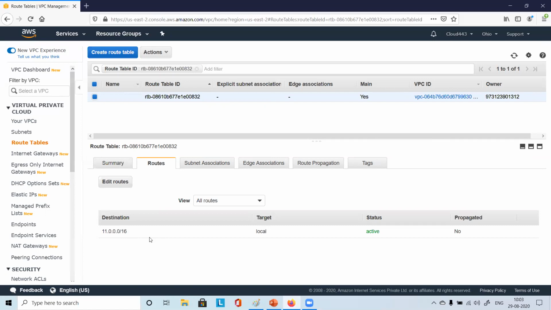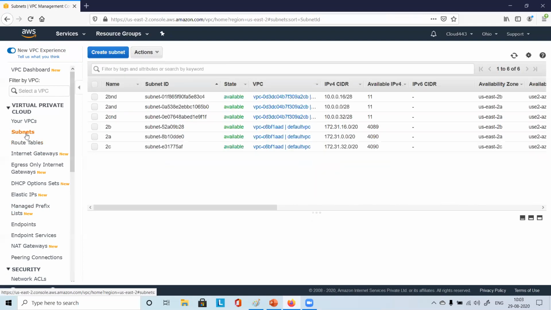So what is the next thing you should do after creation of the VPC? You got a logically isolated network, right? Now that network should be divided into subnets. You should create a subnet in that, and then we will associate the route table with that subnet, correct? So let's go to subnets. Click on subnets.